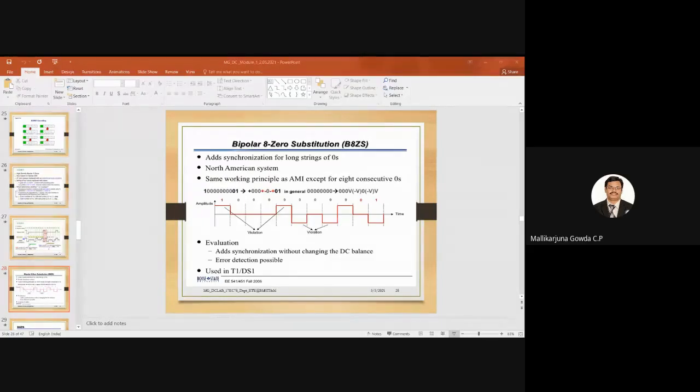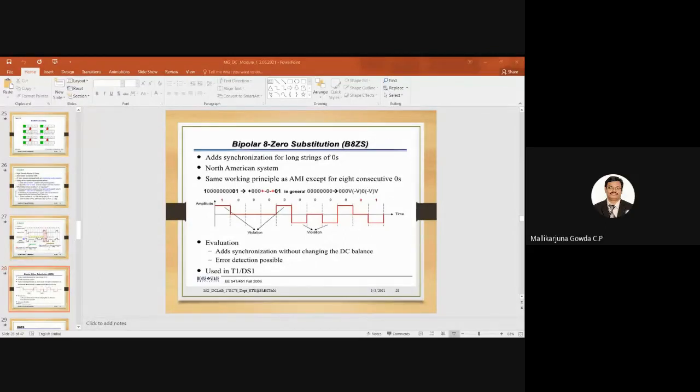Okay, so it adds synchronization for long strings of zeros, right? It is used in North America, and used in DS1 signaling also. Is it the same sequence in all the cases, or is it different, sir? Like HDB3, is it different? Yeah, HDB3 is different.